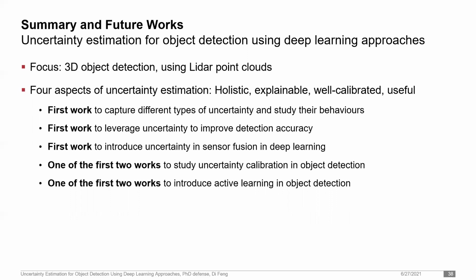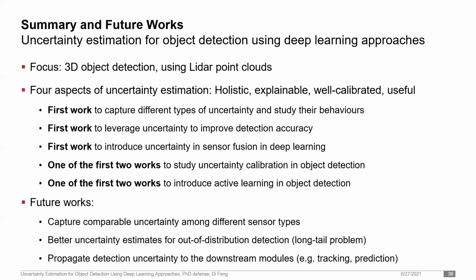I would like to highlight that my dissertation is the first work in the research community to capture different types of uncertainty and study their behaviors in object detection. It is also the first work to verify that leveraging epistemic uncertainty can be used to improve detection accuracy. It is also the first work to introduce uncertainty in sensor fusion deep learning, as well as some of the first works to study uncertainty calibration and active learning in object detection.